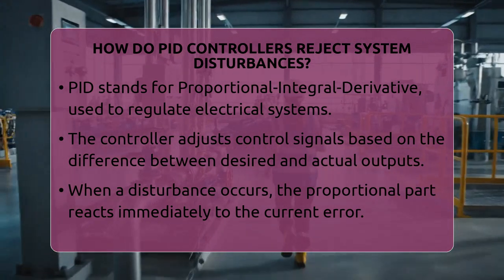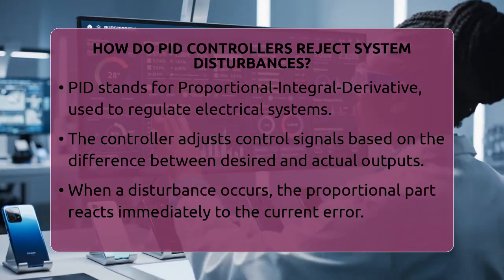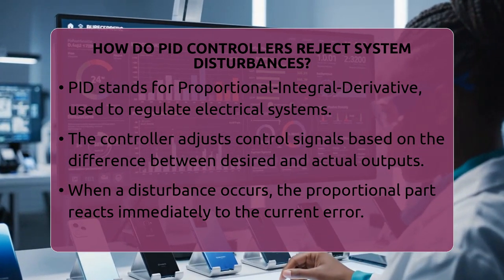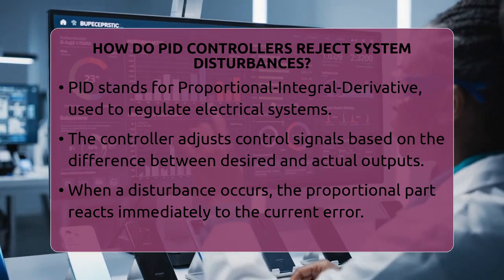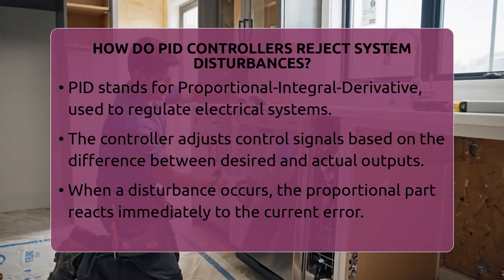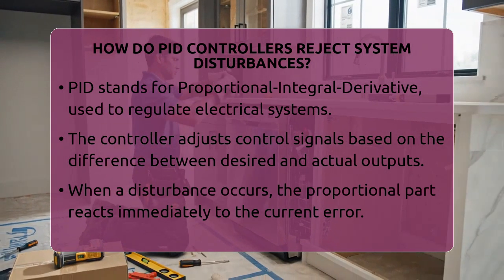PID stands for proportional integral derivative. These controllers are used in electrical engineering to regulate systems by changing control signals based on the difference between what you want and what you actually get. When a disturbance hits, like a sudden load change or environmental noise, the PID controller steps in to fix the